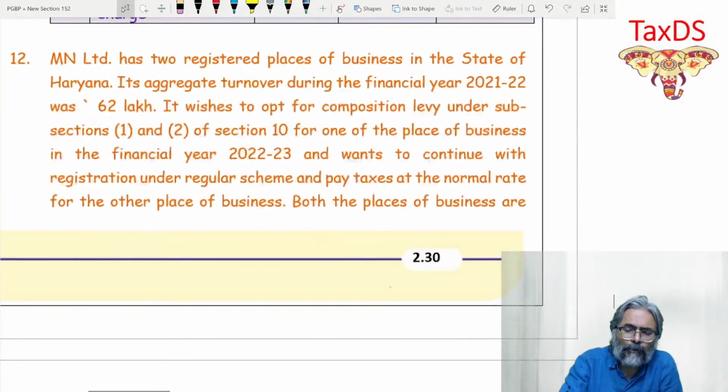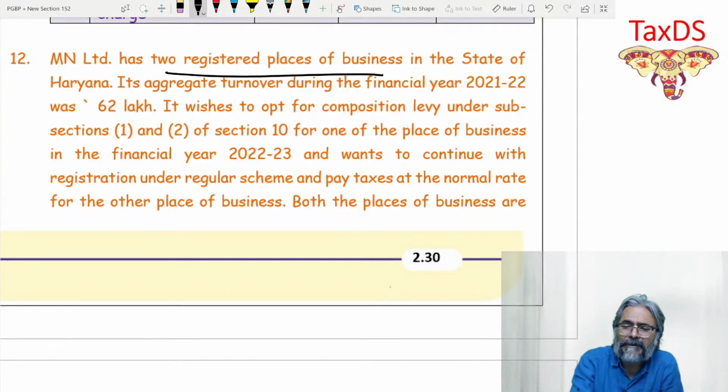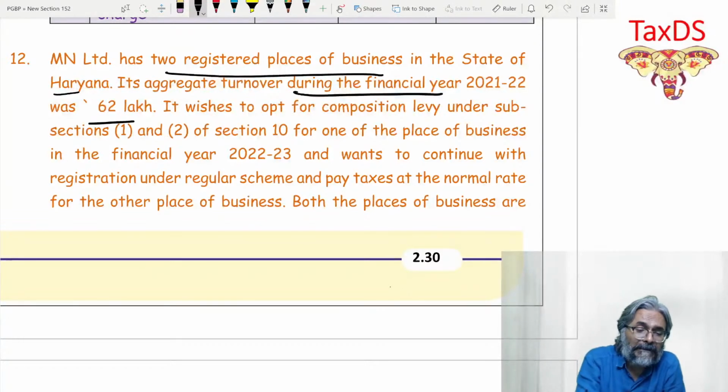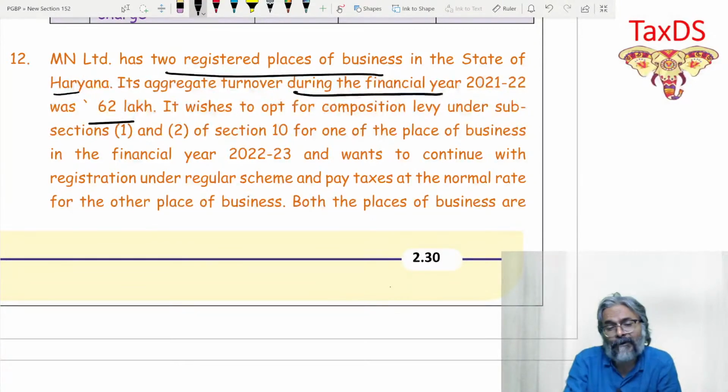MN Limited has two registered places of business in the state of Haryana. Two registered, so they are deemed distinct persons, students. Both of these are registered places, so they are deemed distinct persons. Its aggregate turnover during the last previous financial year 21-22 was rupees 62 lakhs. It wishes to opt for composition levy under subsection 1 and subsection 2 of section 10 for one of the places of business and wants to continue.